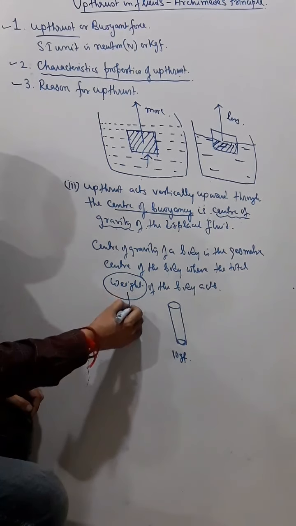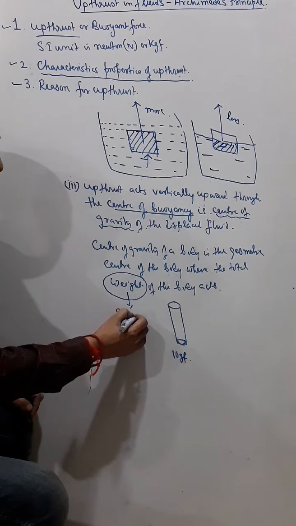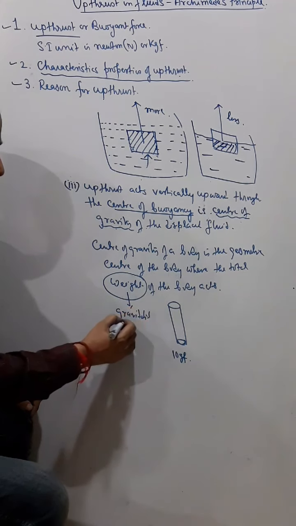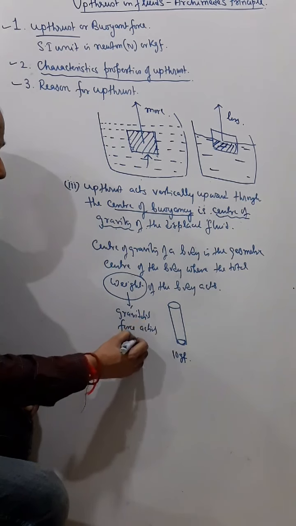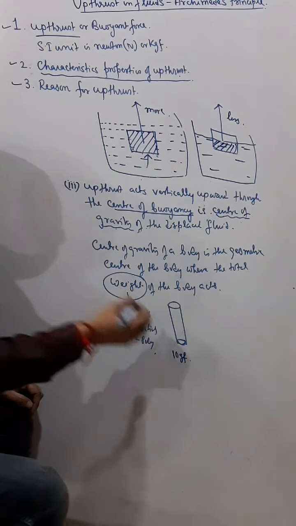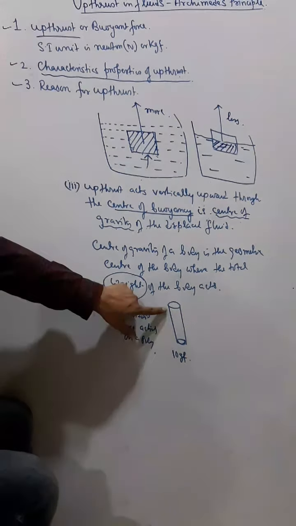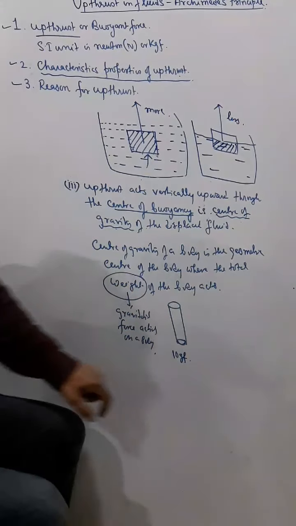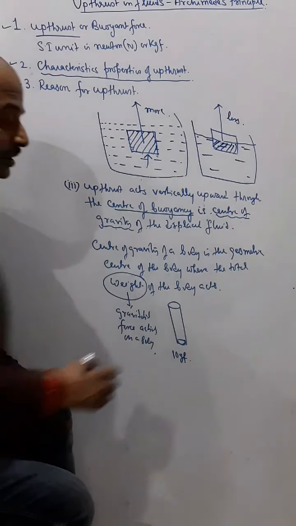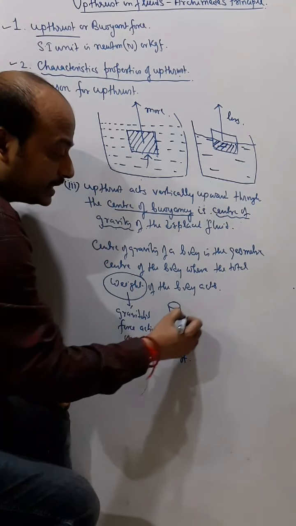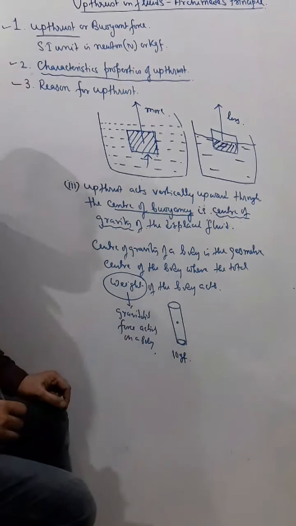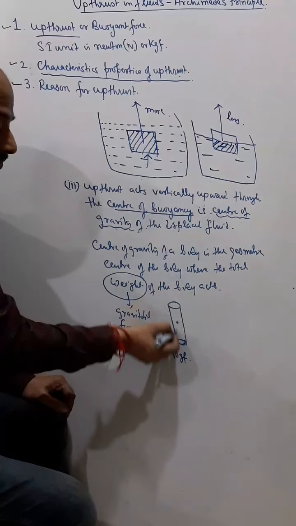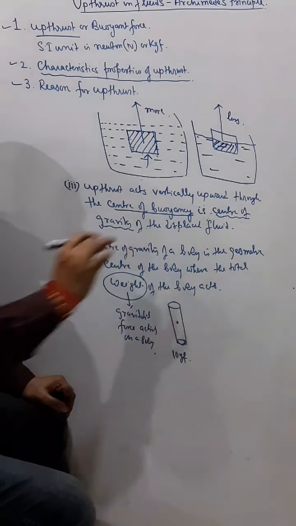Weight is the gravitational force acting on a body. So when I say the weight of this body is 10 GF, try to understand the center of gravity of this body is this. The geometric center of the body is called the center of gravity.